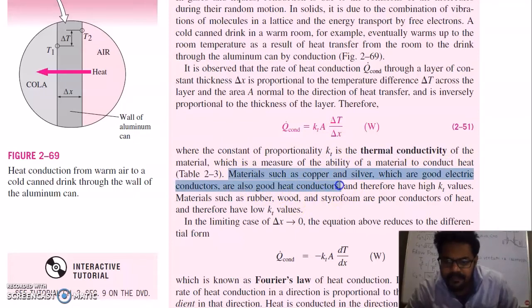Materials such as copper and silver, which are good electric conductors, are also good heat conductors, and therefore have high Kt values. Materials such as rubber, wood and styrofoam are poor conductors of heat, and they have low thermal conductivity values.